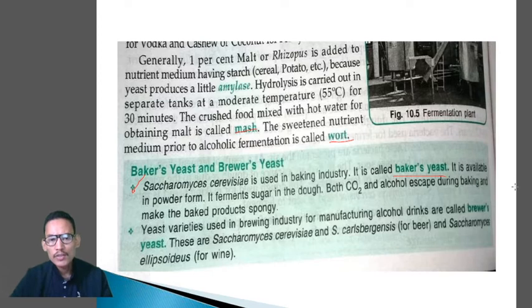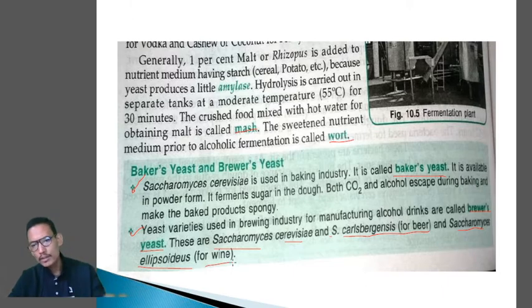Next, yeast varieties are used in the brewing industry for manufacturing alcoholic drinks, so they are also called brewer's yeast. Kindly remember this one. Saccharomyces cerevisiae is not only known as brewer's yeast, but also as baker's yeast. Most of these brewer's yeasts are mainly Saccharomyces cerevisiae, Saccharomyces carlsbergensis for the production of beer, and Saccharomyces ellipsoideus for the preparation of wine.